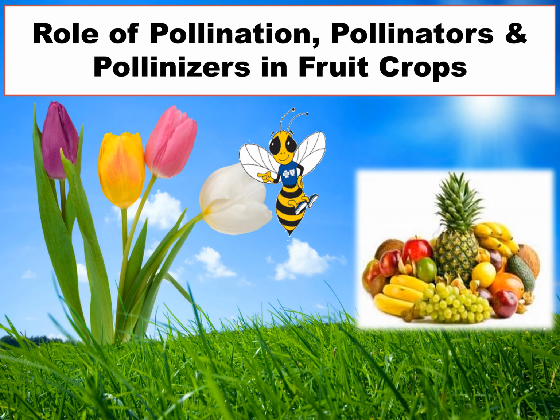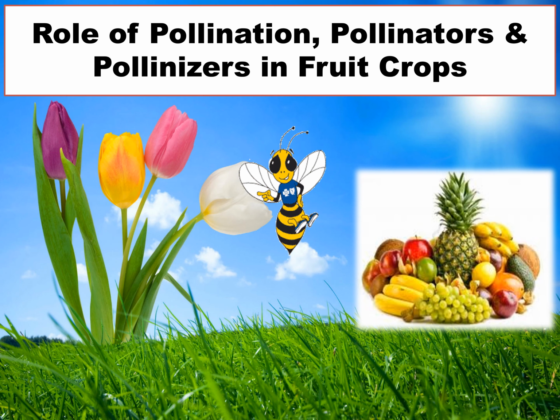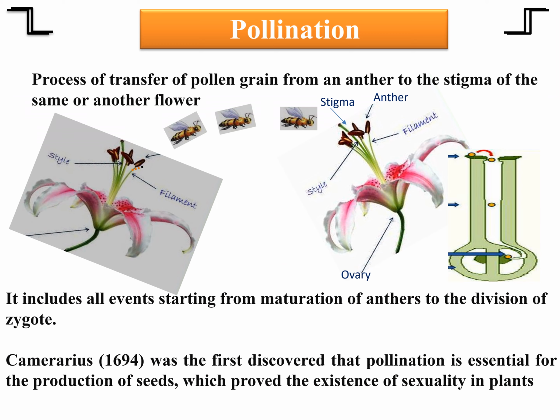Today we will study about pollination, pollinators and pollinizers and their role in fruit crops. Now pollination. What is pollination? Pollination is the process of transfer of pollen grain from an anther to the stigma of the same or another flower. So in pollination, the important point is transfer of pollen grain from an anther to the stigma of the same or another flower.